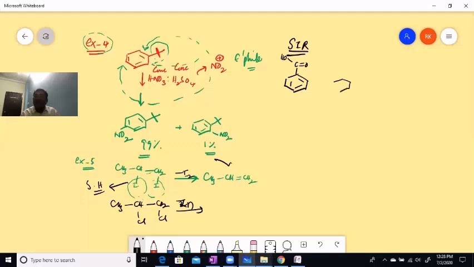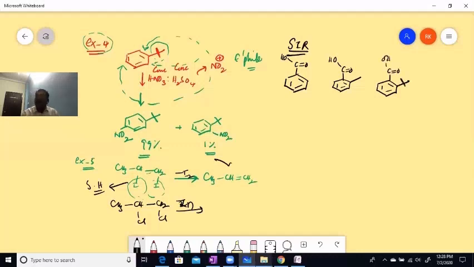Another example I'm taking like this. Is it also going to be in the same plane or not? Let me see. Methyl I have taken. In the next step, I am going to take the third example like this. We can write many examples, but it is not required, children. Just let me finish this.